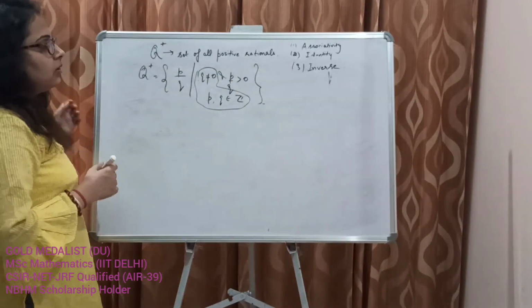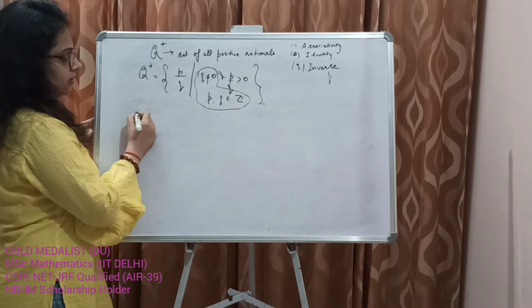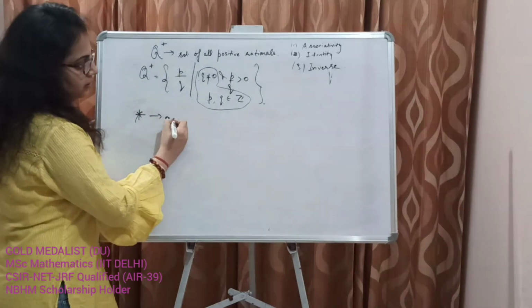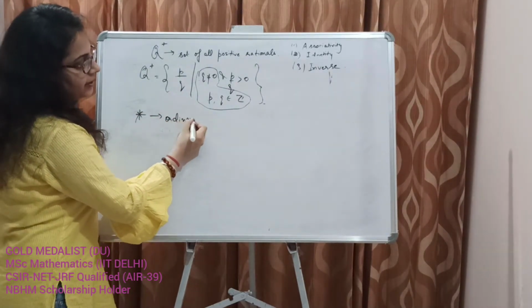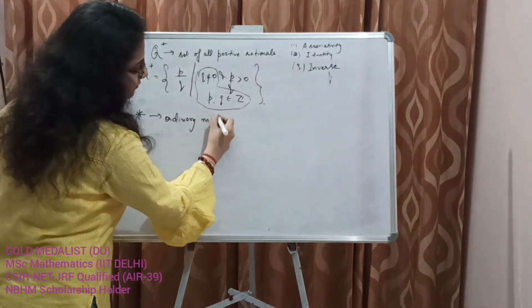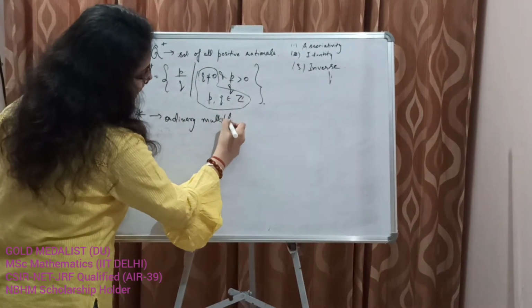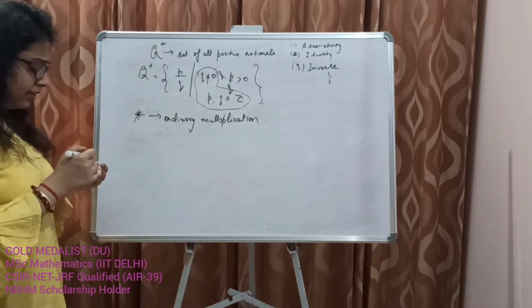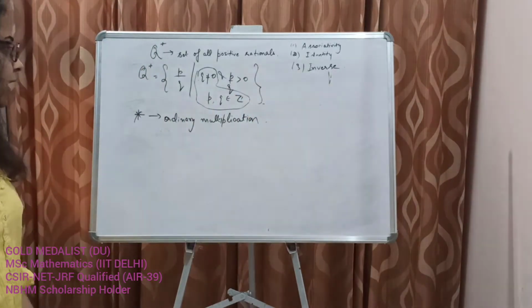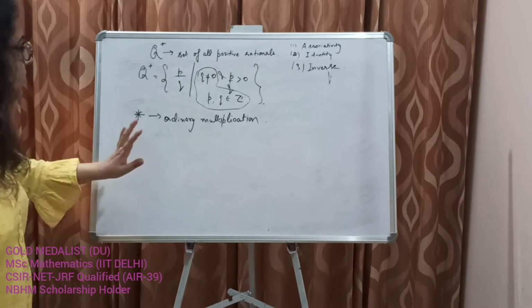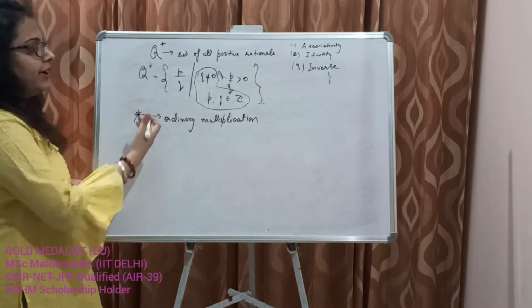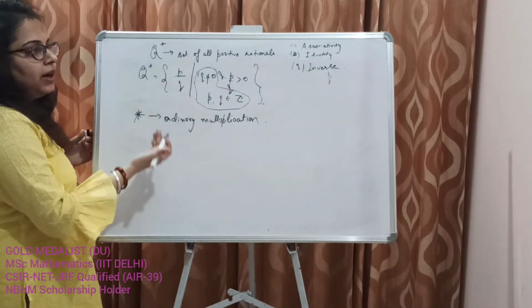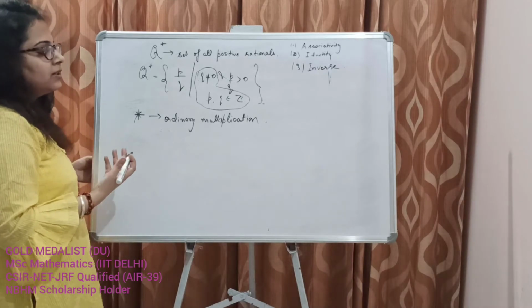Now, is this a group under star, our ordinary multiplication? Okay, star is ordinary multiplication, and let's find out its identity and inverses and prove that it's associative.